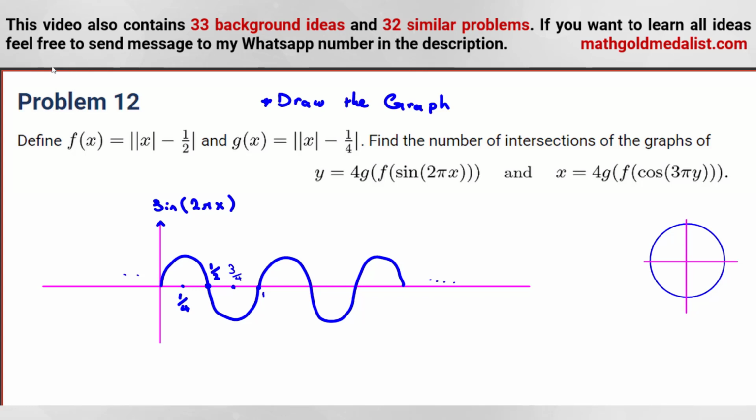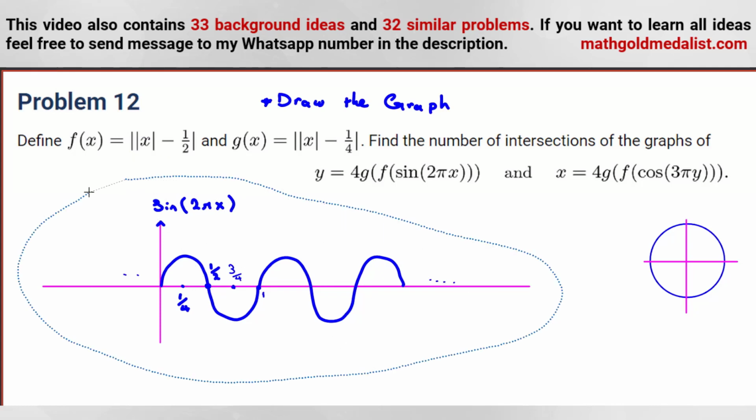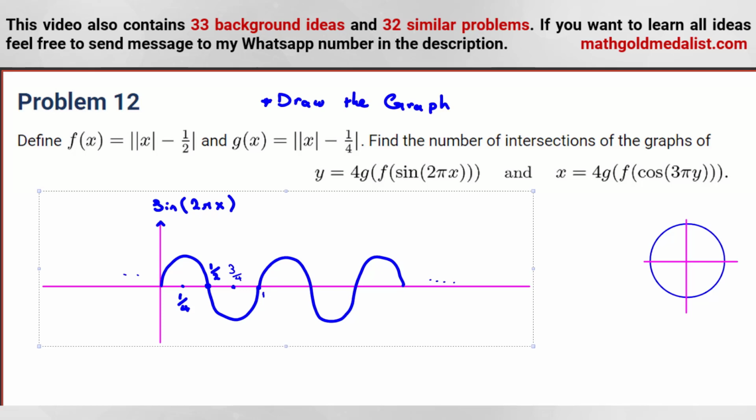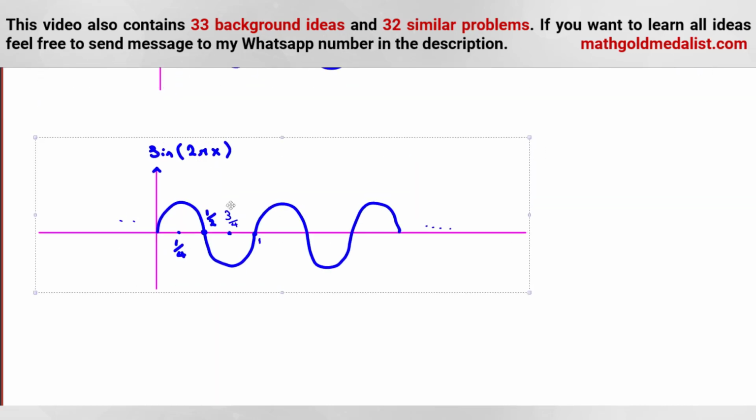Now, next part. It says consider f of this. f takes absolute value first and then subtracts 1/2, and again absolute value. So let's draw first. We should consider absolute value. So we can say what?